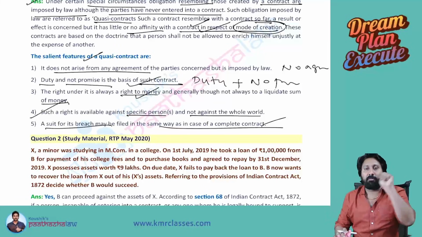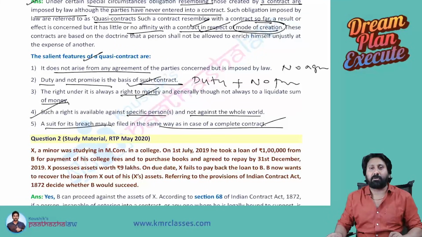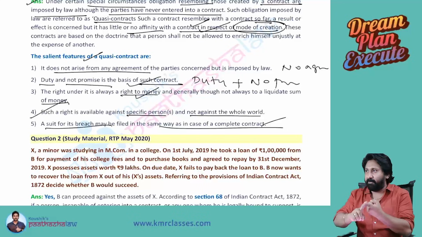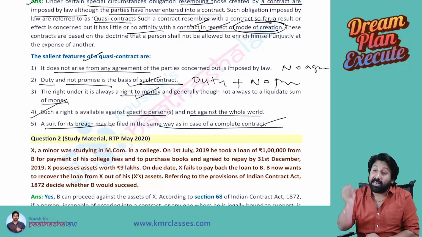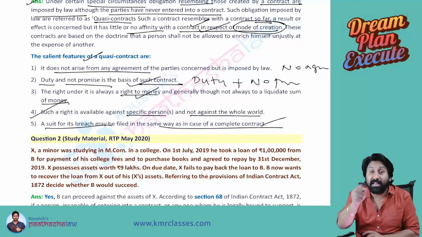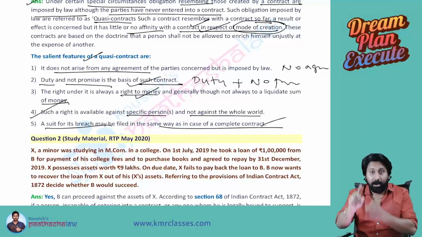So tell me, a 4 marks question came: quasi contract. What is a quasi contract? What will you write? First, point number one. In some special circumstances, an obligation resembling a contract will be created, though really there is no contract. It is called a quasi contract.